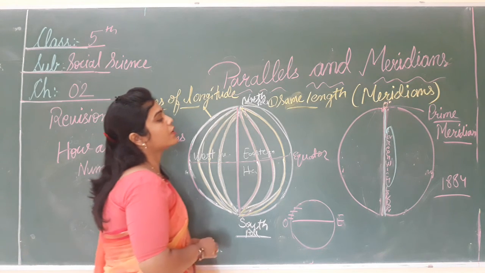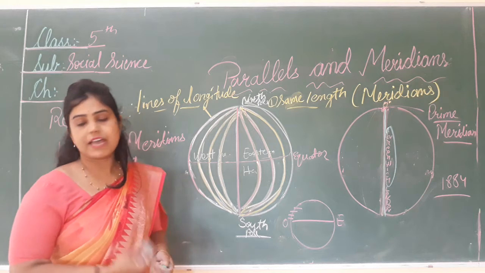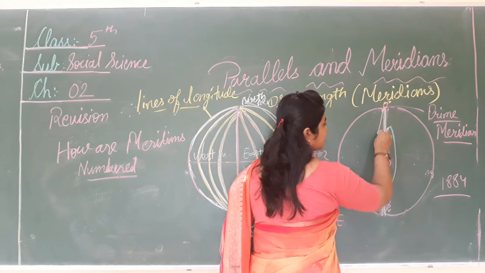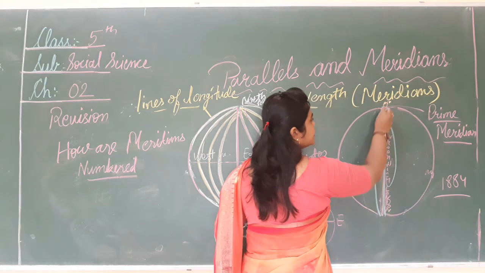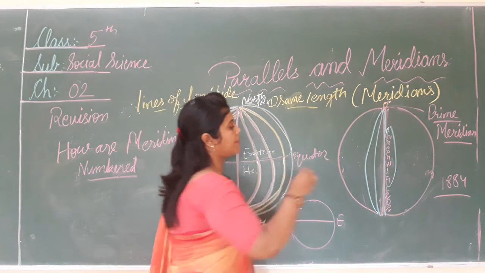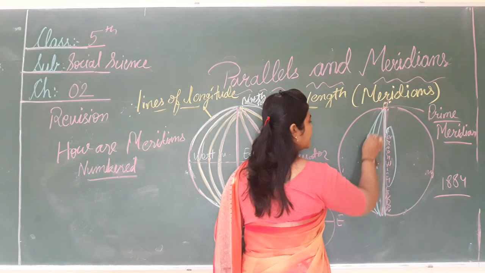The longitude of a place is measured east or west of the prime meridian. On the east side the distance between each meridian is 1 degree, then 1 degree, then 1 degree.